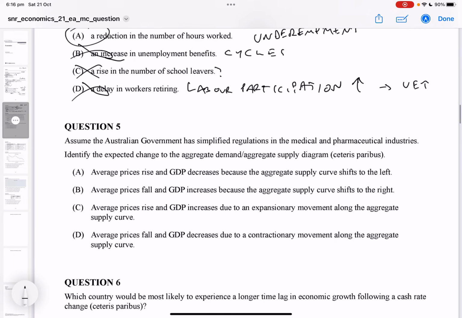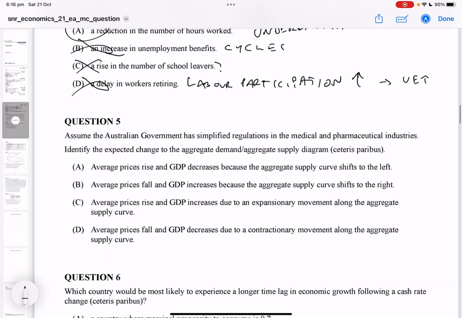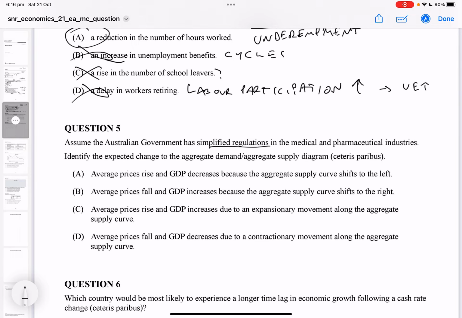Okay. Assume the Australian government has simplified regulations in medical and pharmaceutical industries. All right, identify the expected change in ADAs. So let's draw it. We see here, simplified regulations. We're looking at a micro reform. Okay, so let's just draw it quickly. Down with demand, sky high with supply, AS AD. Okay, and we're going to see simplified regulations. We're seeing an increase in supply, S1.